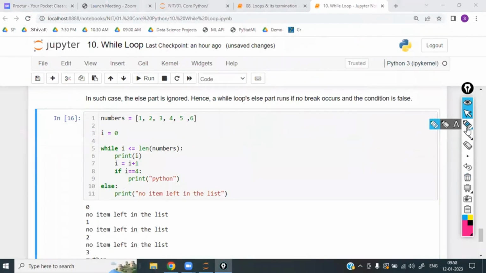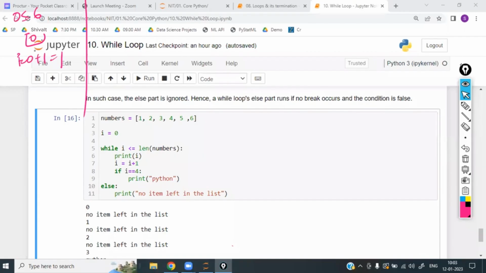Now what happens? Now 0 is less than or equal to 6. 0 will be printed. And after that, i is equal to 0 plus 1, which is 1. See, same program I'm writing multiple times, from the starting onwards. I can even explain like this, it is going to consider 0, 1, 2, 3, but I'm writing step by step every time. After the class, if you also write it step by step multiple times, automatically you'll get more practice.